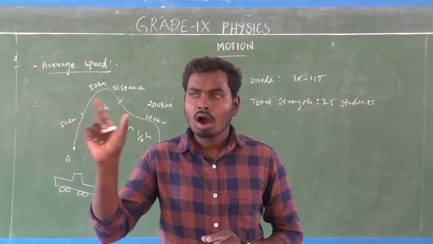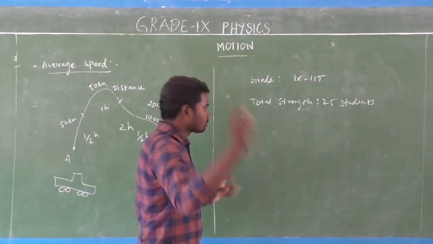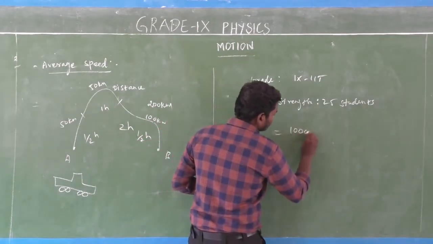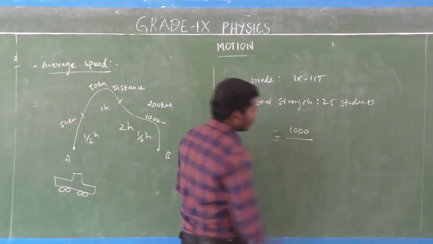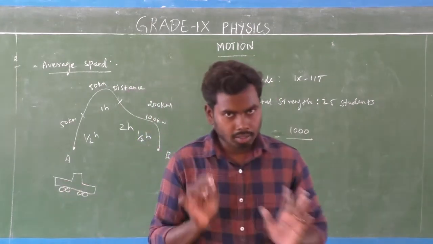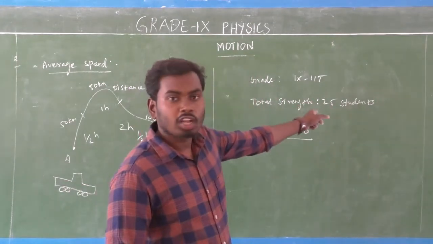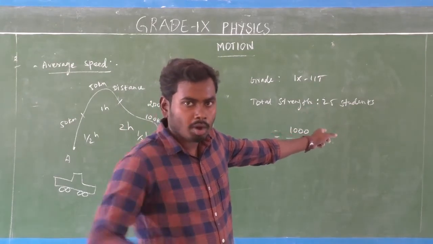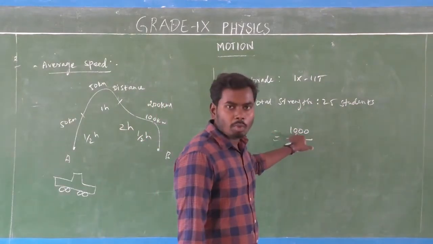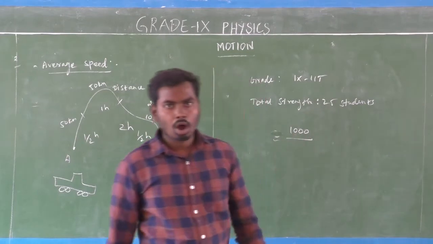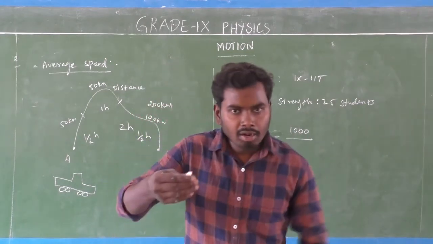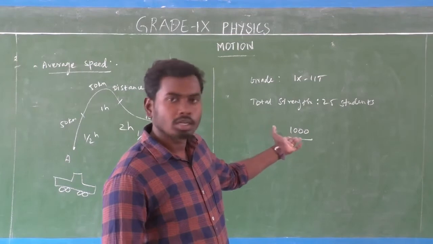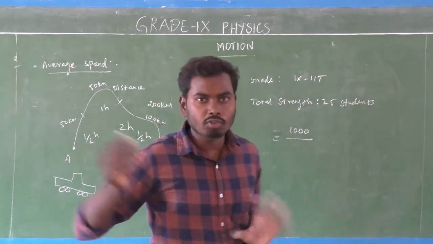All students means totally 25 students. Suppose the 25 students' marks add up to 1000. Then divide the total mark by the total number of students.